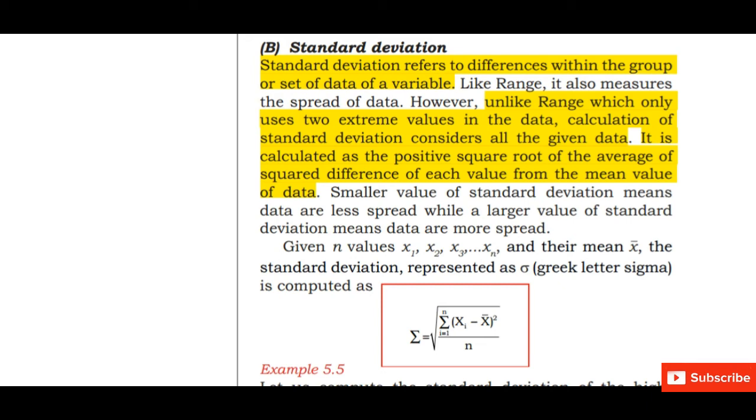Standard deviation also measures the spread of data like the range, but the difference between them is that in the range we use the two extreme values to calculate the range value, but in standard deviation we consider the data which is given. So we calculate the standard deviation considering the whole data.